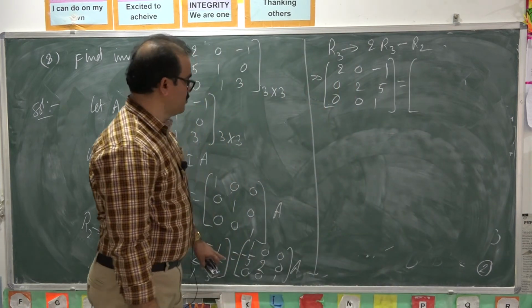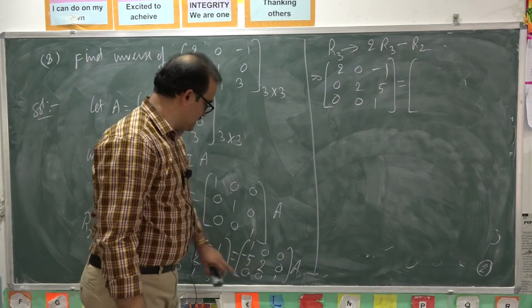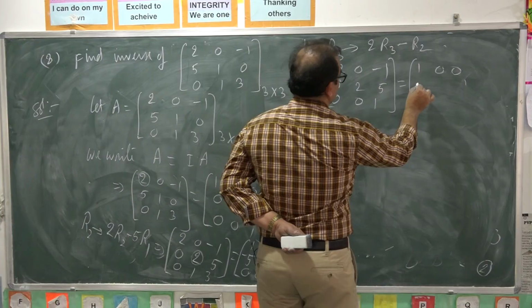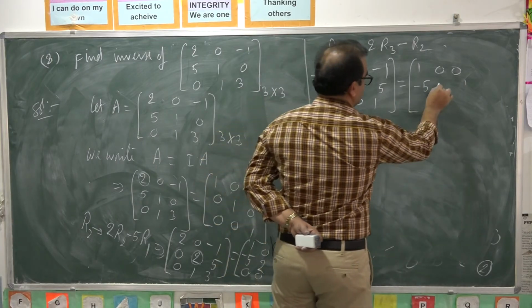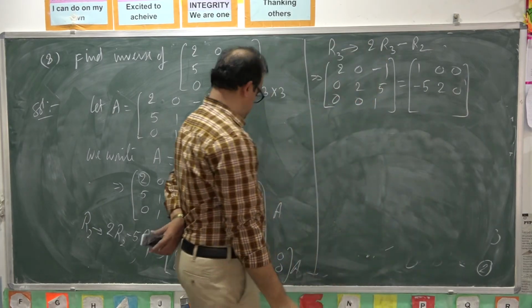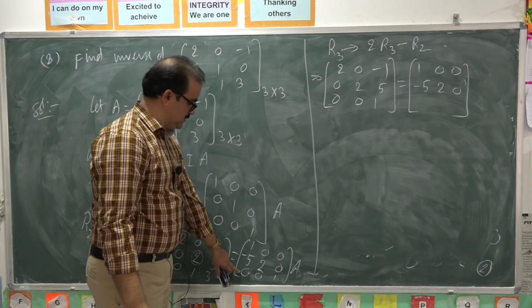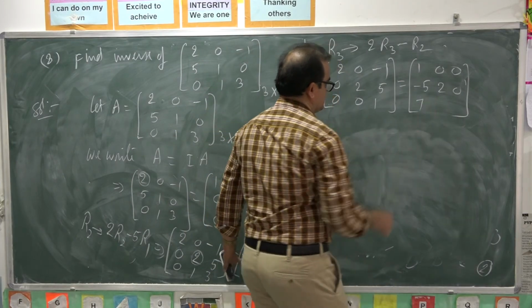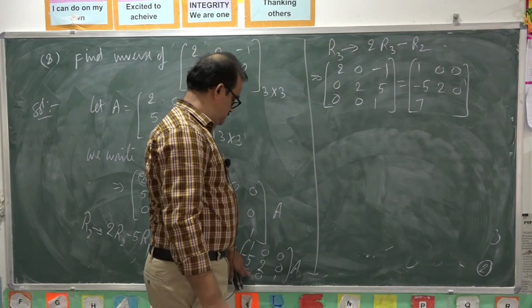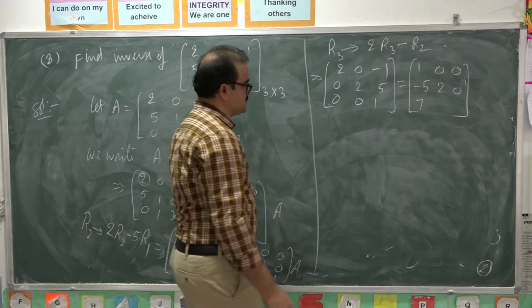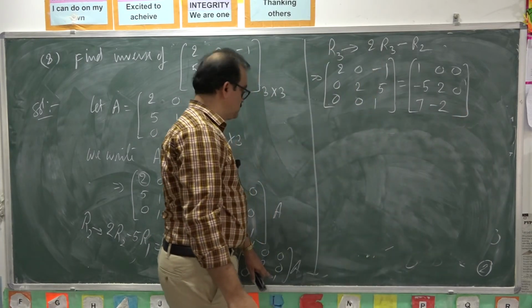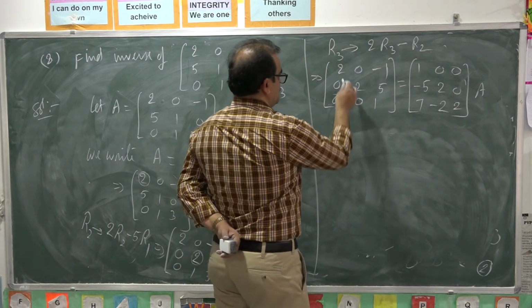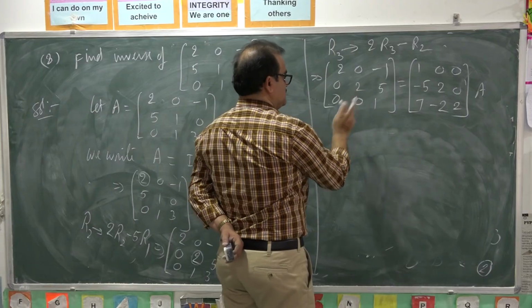You apply the same row operation to this matrix also. 1, 0, 0. Minus 5, 2, 0. 2R3. 2 minus of minus 5. 2 plus 5, 7. 0 minus 2, 2 into A. Okay. Second column is also completed.